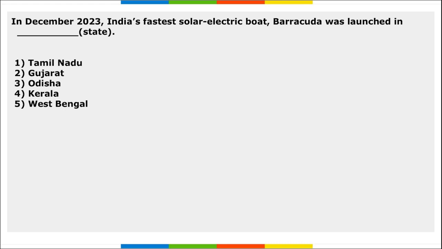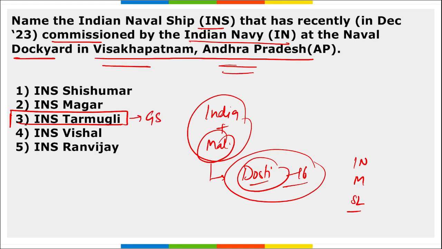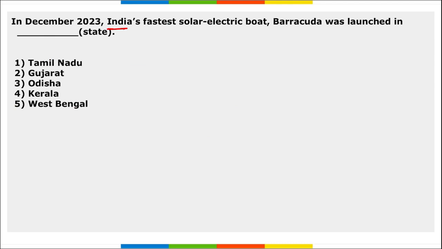Next, and one more thing, this INS Tarmugli was built by GRSE, Garden Reach Shipbuilders and Engineers Limited, that is in Kolkata, West Bengal. Next, India's fastest solar electric boat, Barracuda, was launched in which state? So this was launched in Kerala, that is India's fastest solar electric boat.